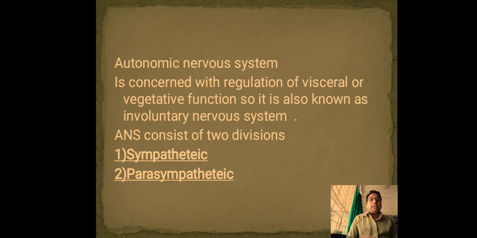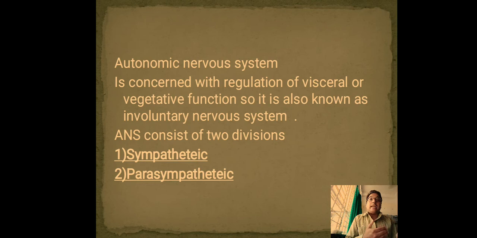Whereas another part of the peripheral nervous system is the autonomic nervous system, which is concerned with regulation of visceral or vegetative function. So it is also known as the involuntary nervous system, which is not in the control of a human being. It goes on automatically.